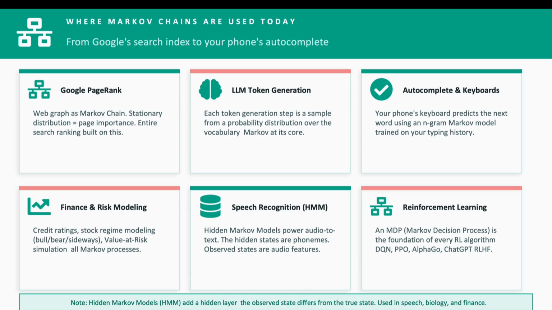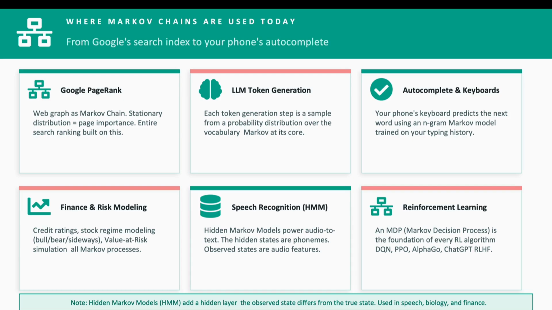Finance and risk modeling. Speech recognition using hidden Markov models. This is where things get deeper. In an HMM, there are hidden states, the true phenomenon being spoken, and observed states, the audio features. You cannot directly observe the phenomenon, only the sound. The model infers the hidden sequence.